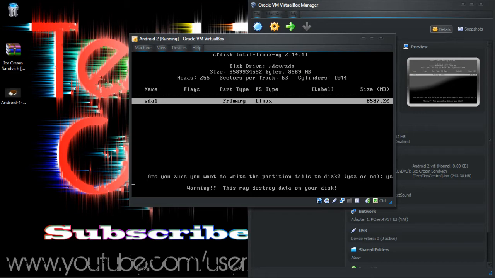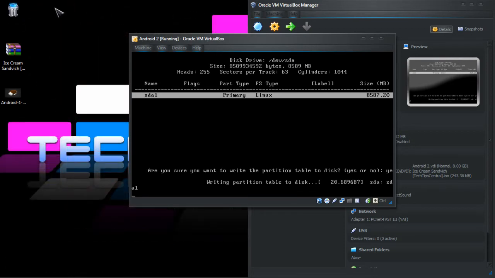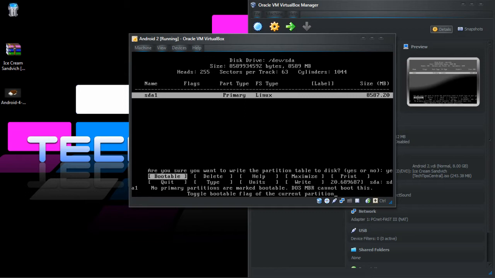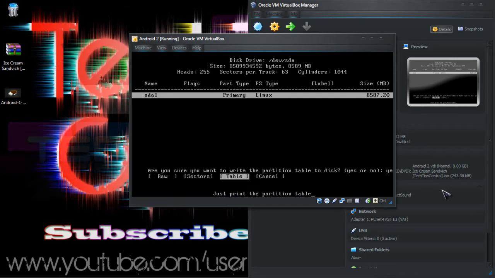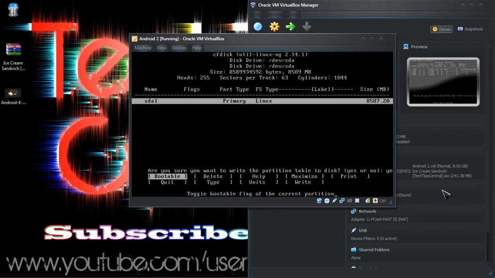Type in yes, press enter. It will now write to the disk. Okay, once you're at this, go to print, press table, and press enter. And press enter again. Now go to quit